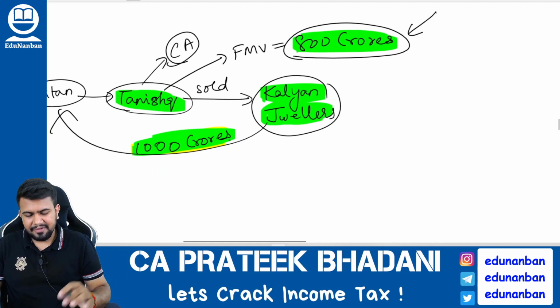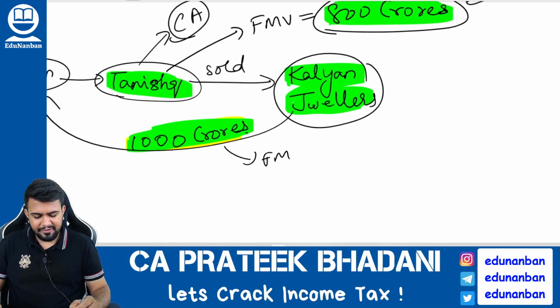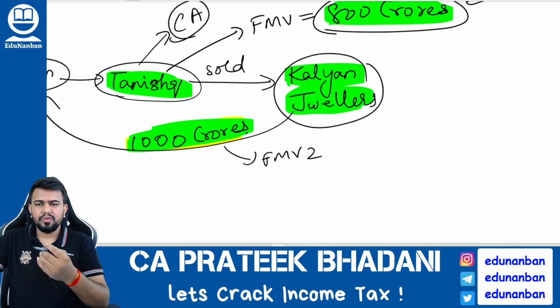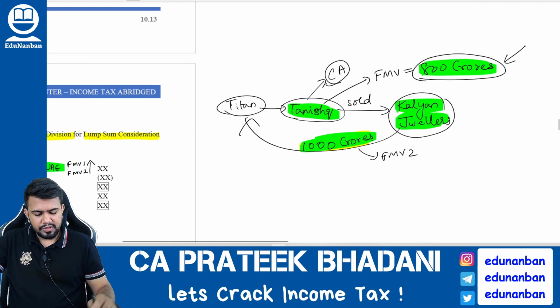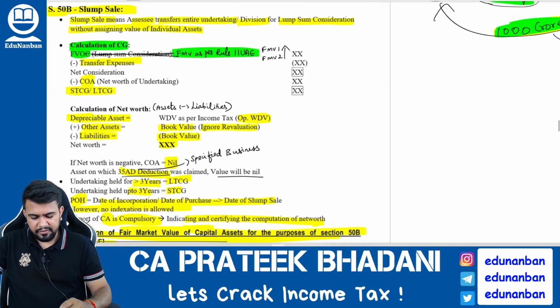Okay. Then what is FMV2? Fair market value 2 will be 1000 crores because this is the fair market value of the money that is given from Kalyan to Titan. You get my point? So whichever is higher. In my case, which is higher? Answer is 1000 crores. So 1000 crores will become full value of consideration.